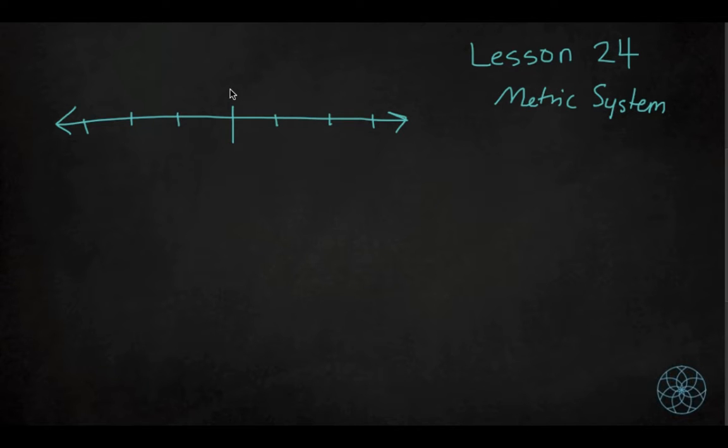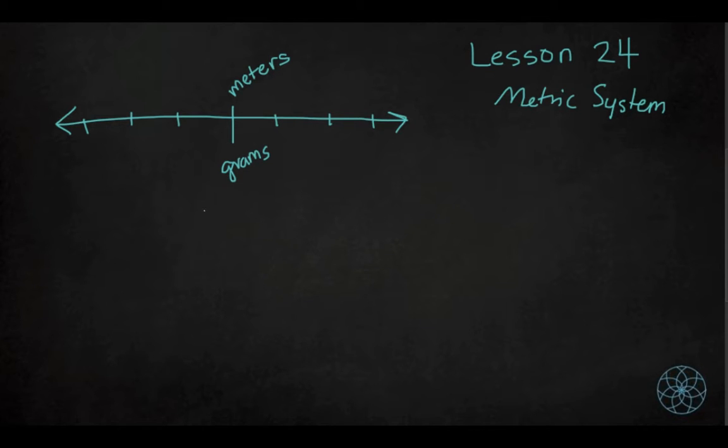In the metric system, they measure length using the meter. The meter is about the length of your arms if you stretch them out, and they also measure weight in grams. So those probably sound unfamiliar to you because we don't really use those terms very often.